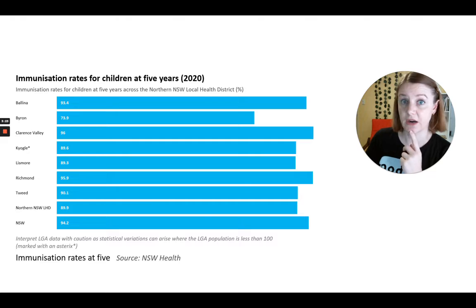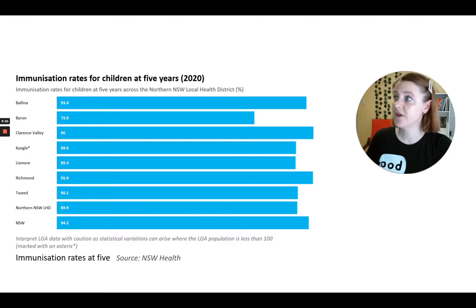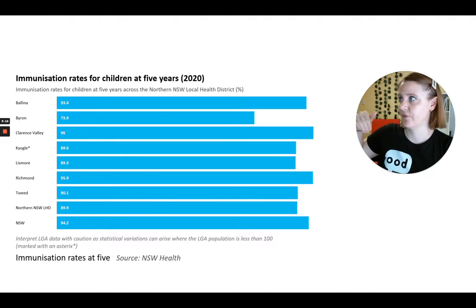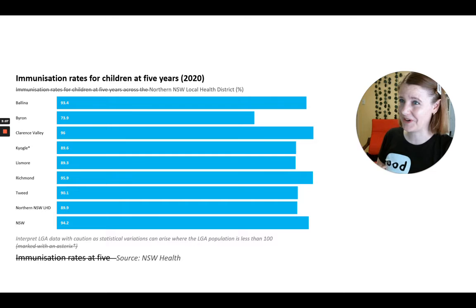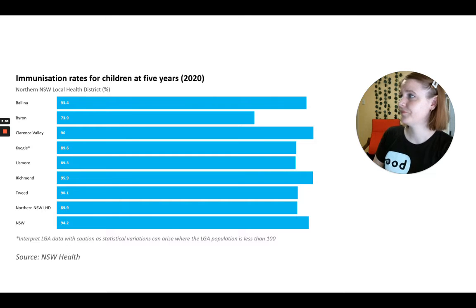There's a few things that I would change. Now, the first is we've got immunisation rates for children at 5 years repeated 3 times, and I think you could just get rid of that. And down here we've got marked with an asterisk. Just mark it with an asterisk. We know how that works. So get rid of all of that.